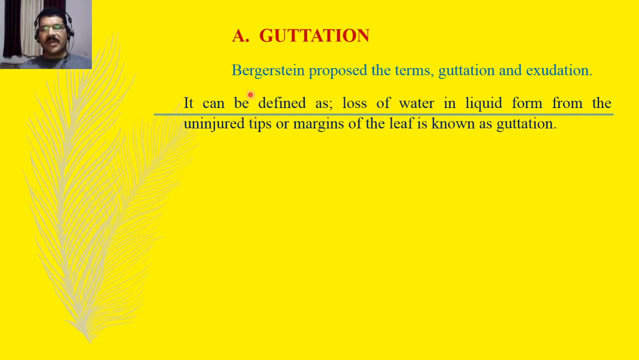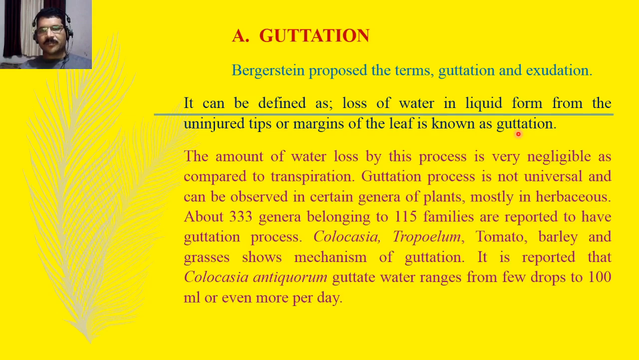It can be defined as loss of water in liquid form from the uninjured tips or margins of the leaf. It is known as guttation. So guttation is a very simple process in which water is lost from the uninjured leaf tips or leaf margins.